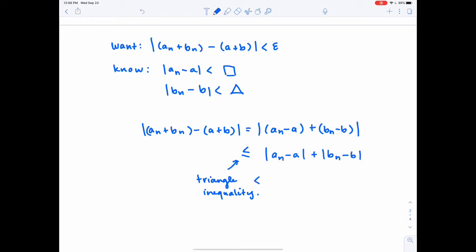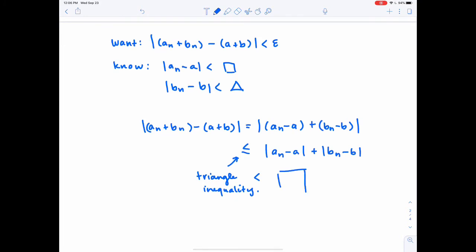And now I want to figure out, here I'll make this bigger, what should go in my box and what should go in my triangle. The way we choose what goes in it should be such that when we add these together, epsilon comes out. There are all kinds of choices we can make here, but probably the most natural choice would be to put epsilon over 2 in both of these boxes. But I could have done 3 epsilon over 4 and epsilon over 4. So you have some choices here.